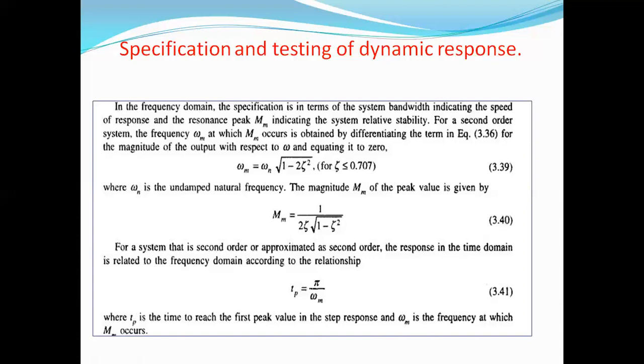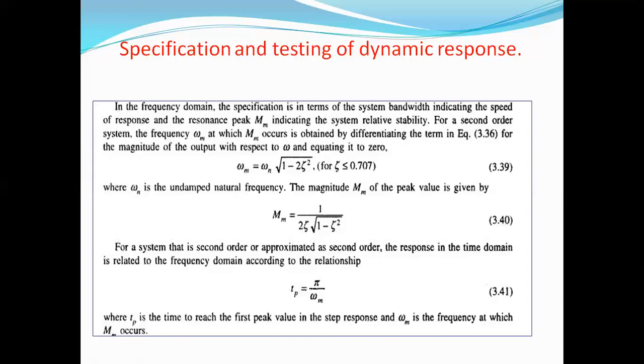In the frequency domain, the system bandwidth indicates the speed of the response, and the response peak is Mm. The time domain overshoot is Mp, and the frequency response peak is Mm. So Mm indicates the system relative stability.